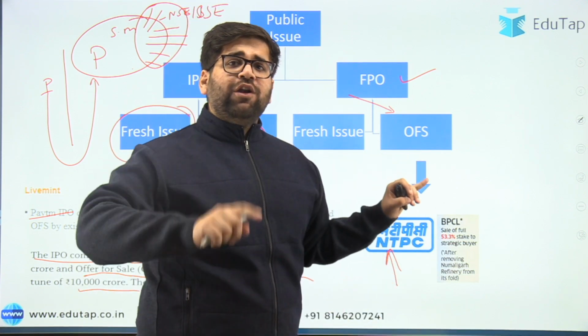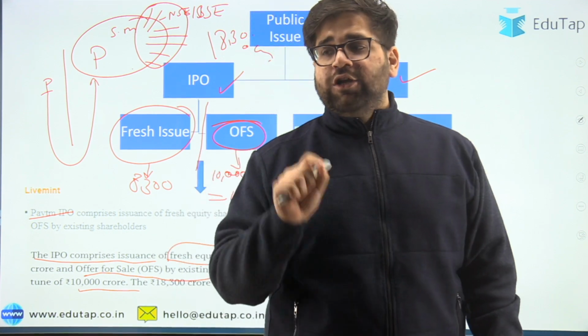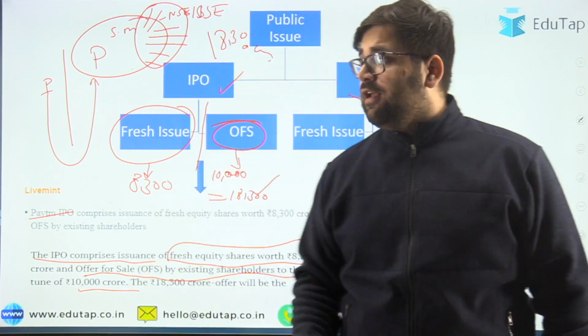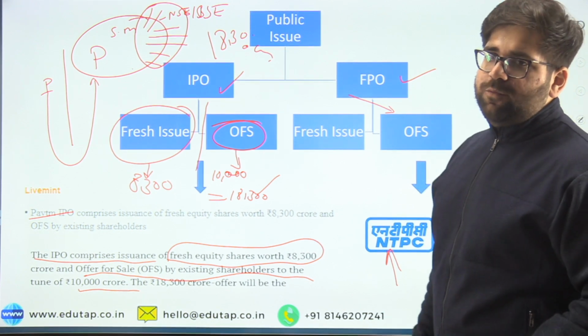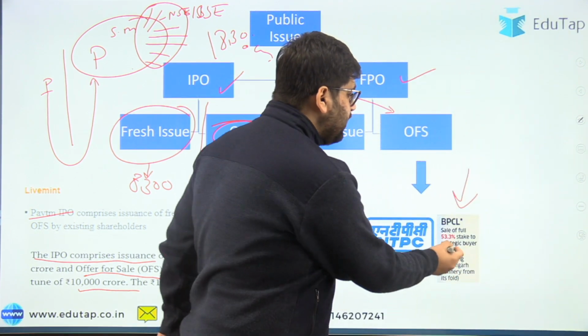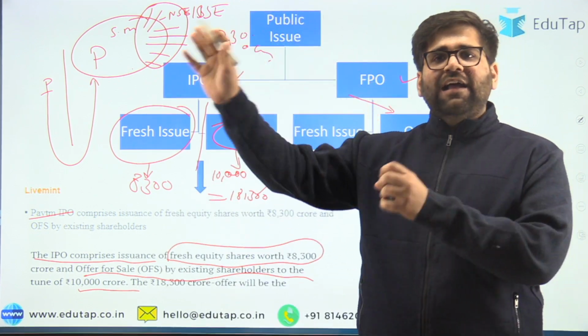Now why is it known as an FPO? Because NTPC was already listed on the stock exchange. So this is the major and the key difference. As I've already told you, take another company, BPCL, Bharat Petroleum Corporation Limited. The government has offloaded its 53% stake. Now why is the government selling its stake? It has its own reason.